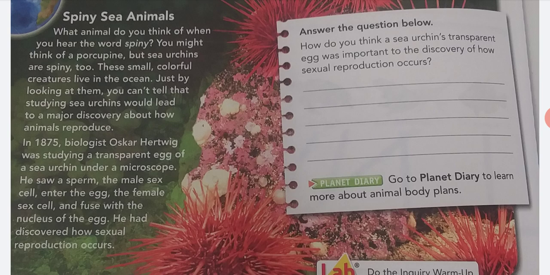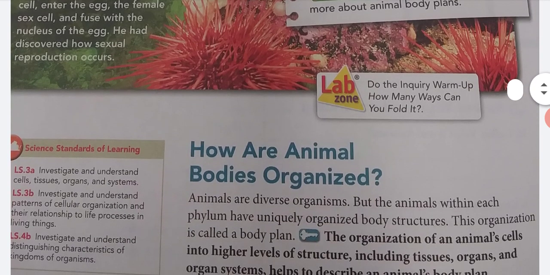Just by looking at them, you can't tell that studying sea urchins would lead to a major discovery about how animals reproduce. In 1875, biologist Oscar Hertwig was studying a transparent egg of a sea urchin under a microscope. He saw a sperm, the male sex cell, enter the egg, the female sex cell, and fuse with the nucleus of the egg. He had discovered how sexual reproduction occurs.